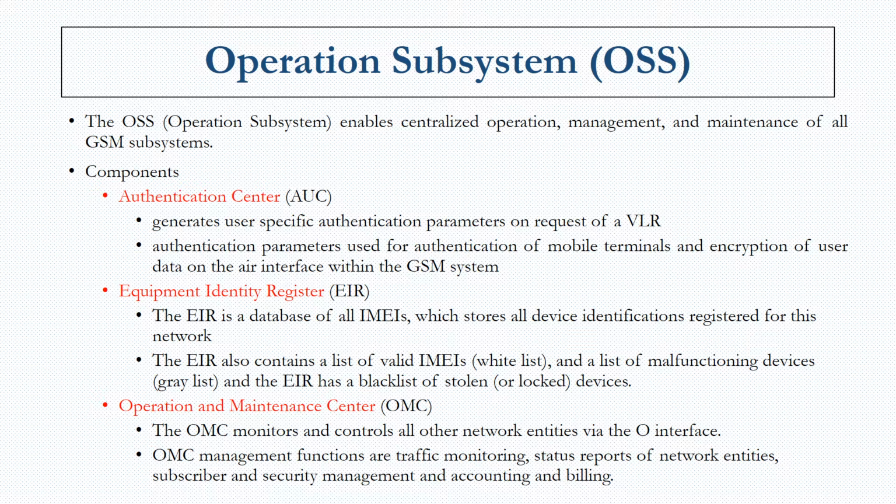Coming to the EIR, the Equipment Identity Register. It's a database that contains details of all IMEIs of all GSM subscribers. The IMEI stands for the International Mobile Equipment Identity. So all device identifications are stored in this register. Now, this register's details could be of three categories: a white list, a grey list or a black list.